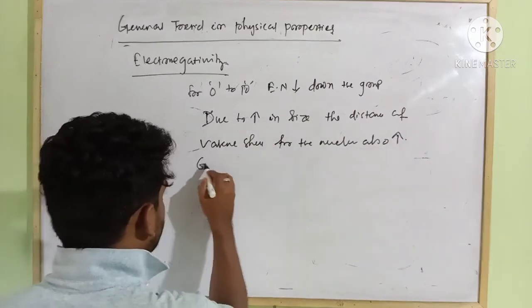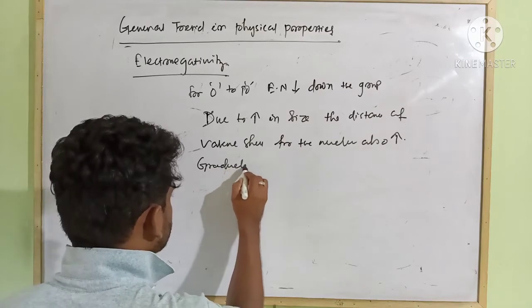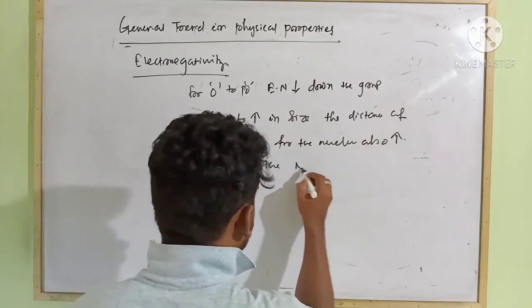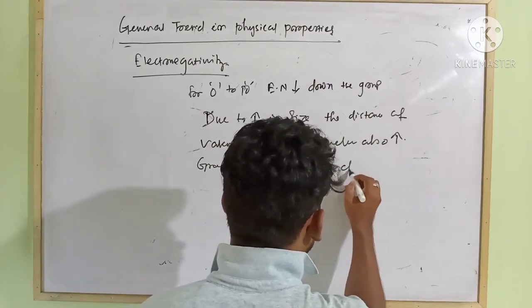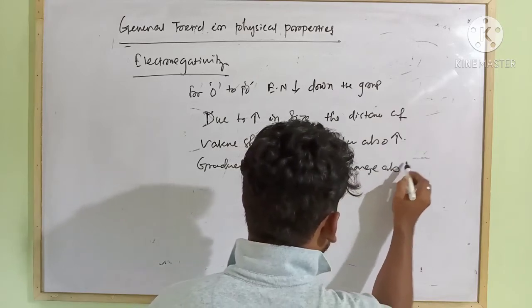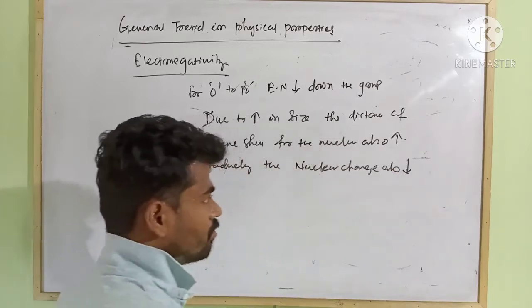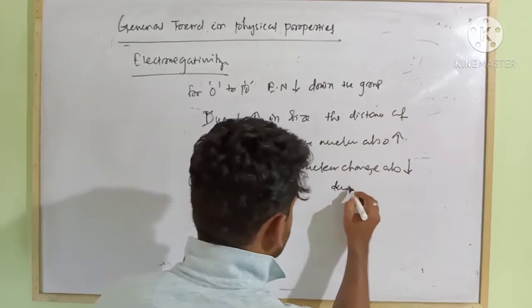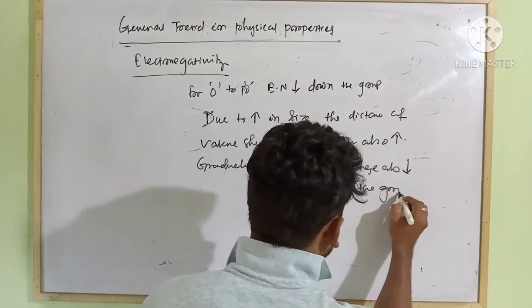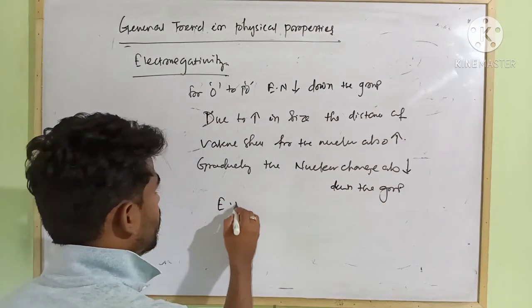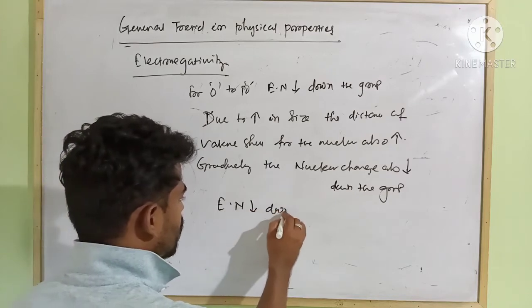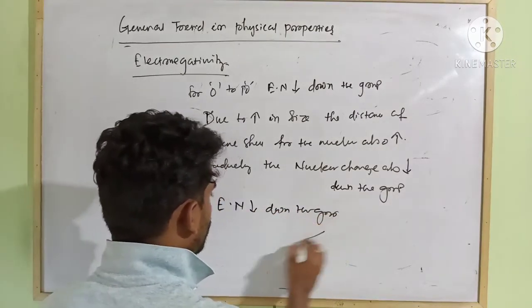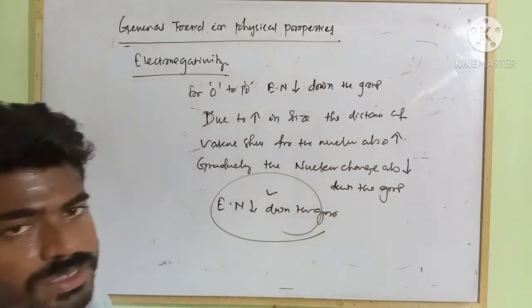So gradually the nuclear influence also decreases down the group. That's why electronegativity decreases down the group due to increase in atomic size.